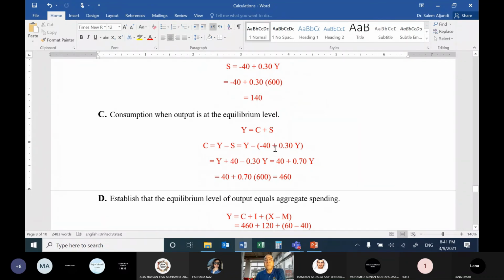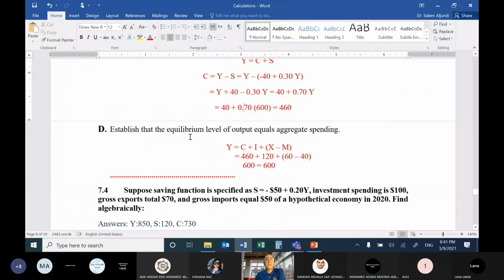Minus times plus will be minus 0.30Y. So here we got 40. 1 minus 0.30 will be 0.70. So 1Y minus 0.30Y will be plus 0.70Y. So this is the consumption function. Substitute 600 for Y, you will get the consumption. Okay.